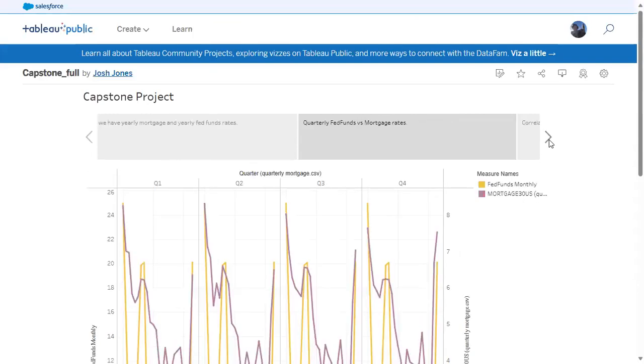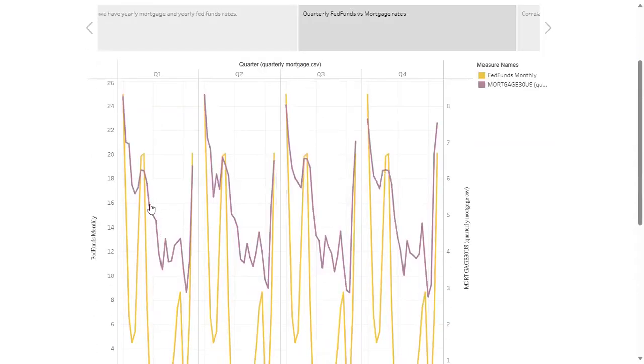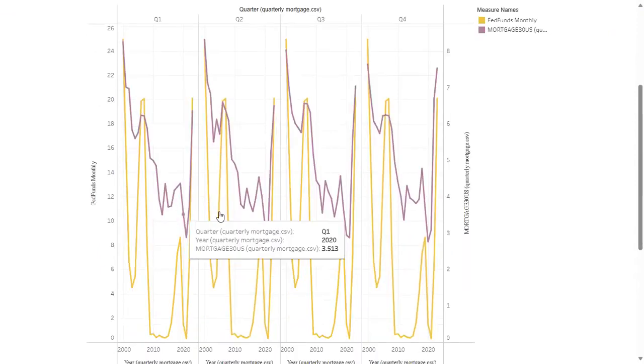Okay. I did this as a quarterly chart as well, just to see if anything looked different. It looked more or less the same.